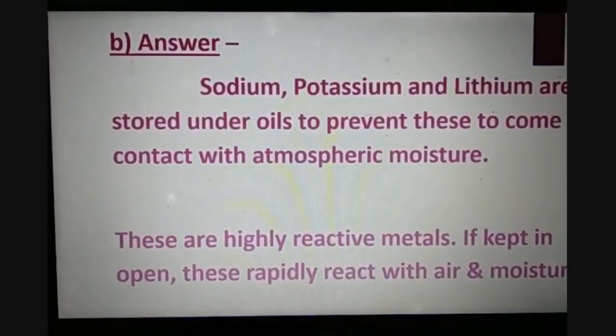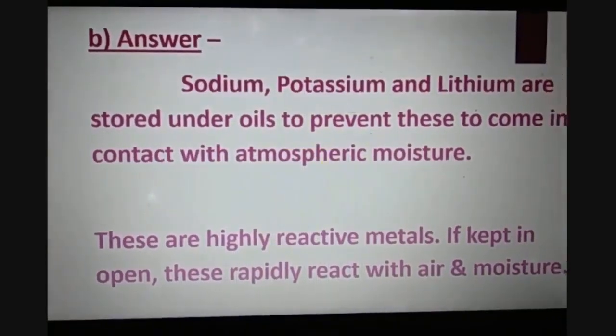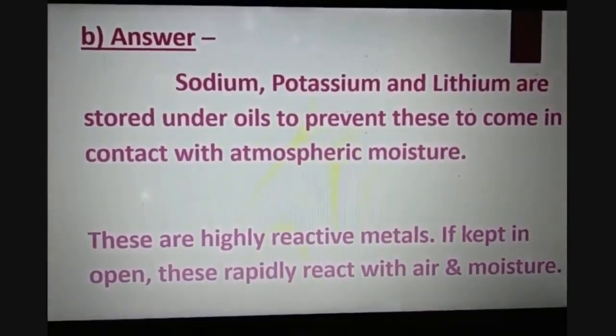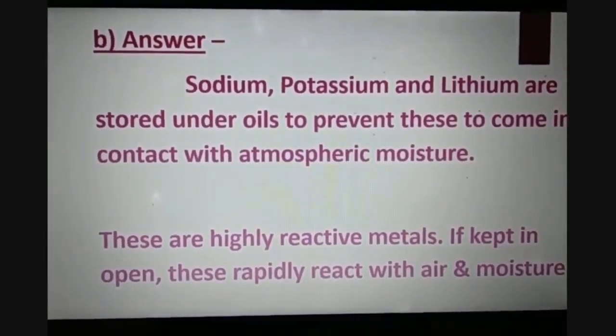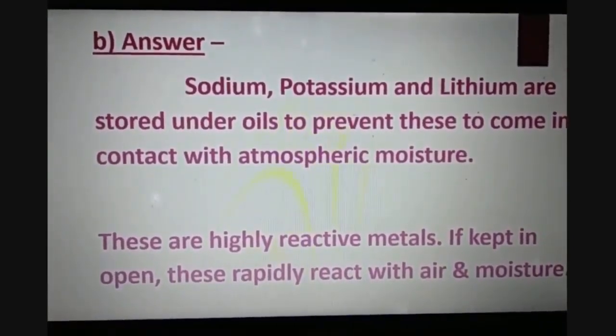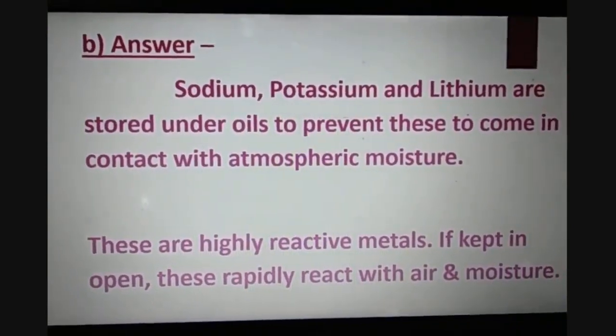B, sodium, potassium and lithium are stored under oil to prevent them from coming into contact with atmospheric moisture. These are highly reactive metals. If kept in the open, they rapidly react with the air and moisture.